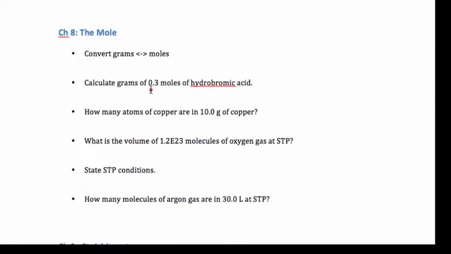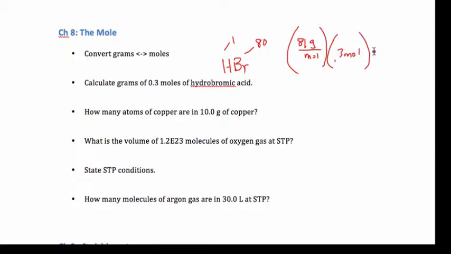So I put a few sample problems here. Calculate the grams of 0.3 moles of hydrobromic acid. Well, first of all, you have to be able to write hydrobromic acid. That's HBr. And if we say that bromine has a mass of 80, and hydrogen has a mass of 1, we're talking about 81 grams per mole is the molar mass. But we don't have a whole mole, we have 0.3 moles. So if you take 81 times 0.3, you'll get 24 grams of HBr.